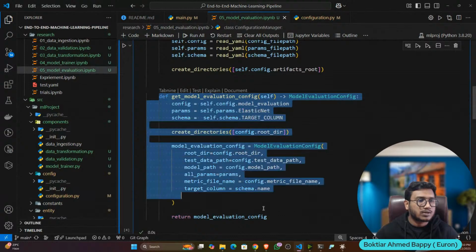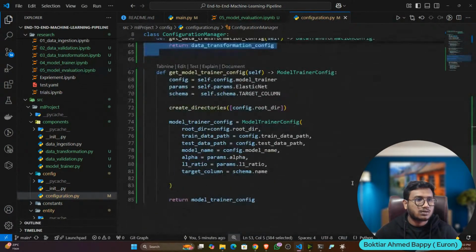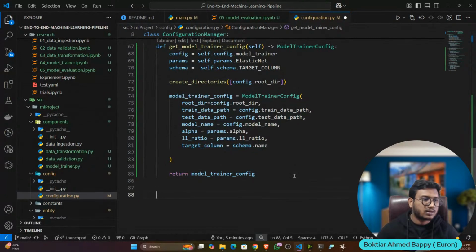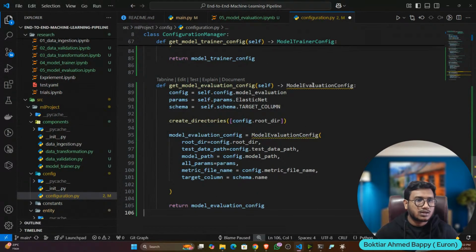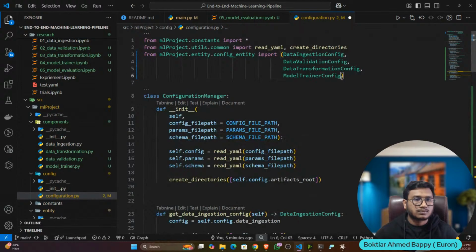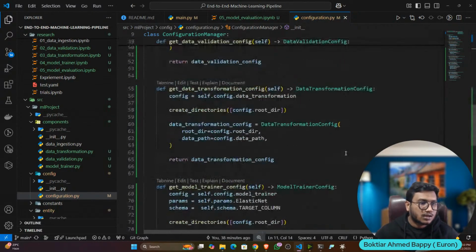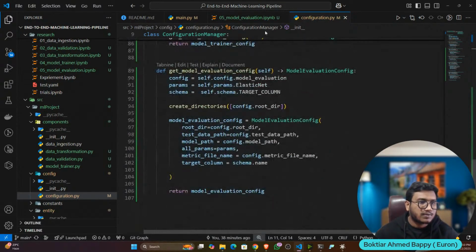This is your configuration. After model trainer, I will add the model evaluation configuration, and let's import it as well. Sorry. Now anything else I need? I think everything is fine.